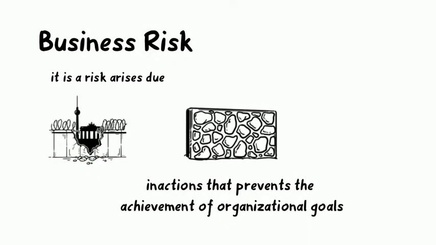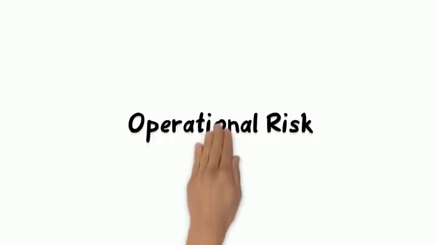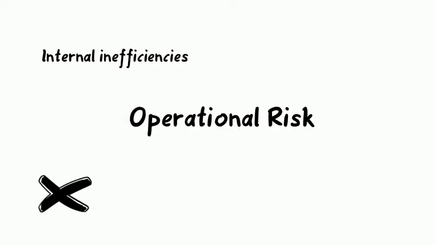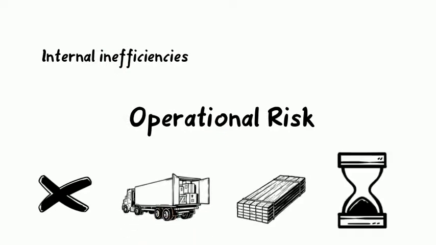First, business risk. It is a risk that arises due to significant conditions, circumstances, events, actions, or inactions that prevent the achievement of organizational goals and objectives. There are many types of business risks, such as operational risks, which are due to internal inefficiencies and failures, like supplier delays in delivering raw materials or production delay.